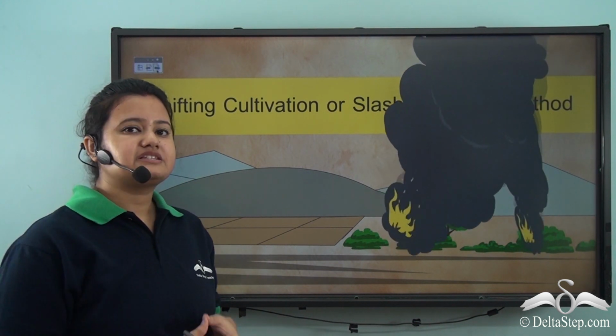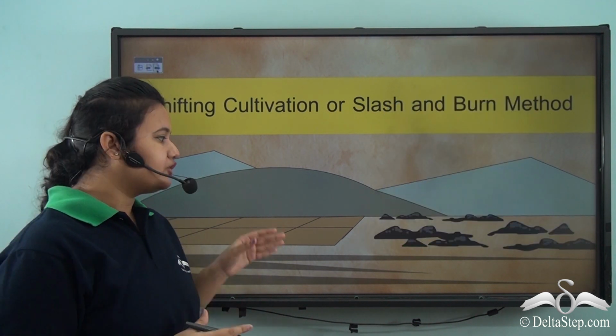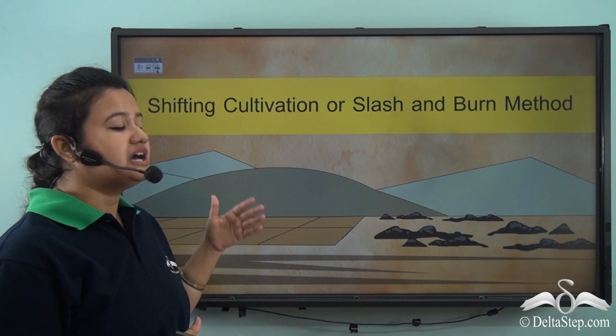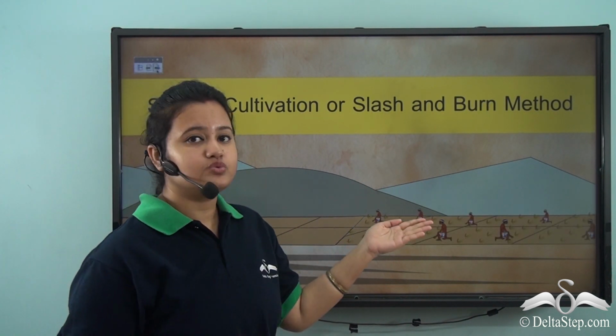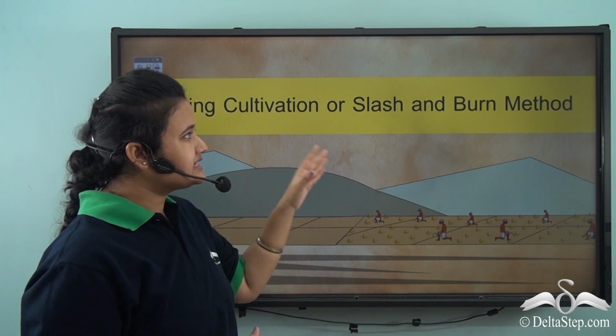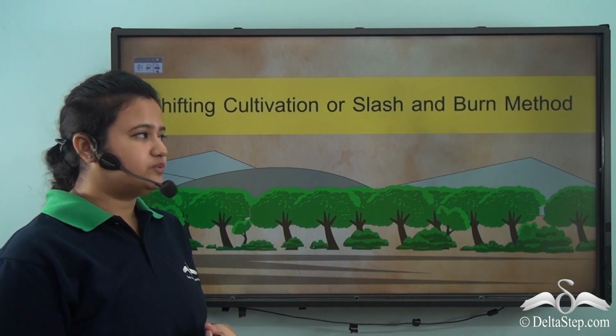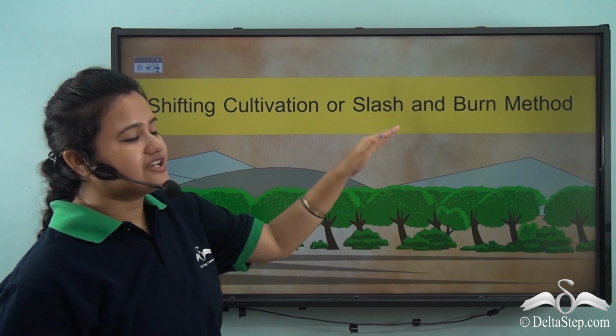The land is cultivated for 2 to 3 cropping seasons and then the farmers abandon the land and move on to a new plot of land. This method of shifting cultivation is also known as slash and burn method.